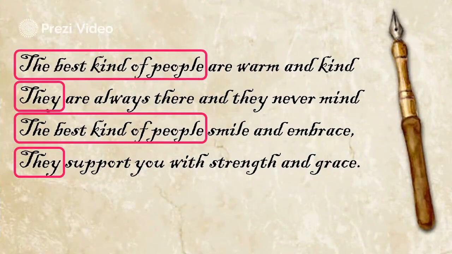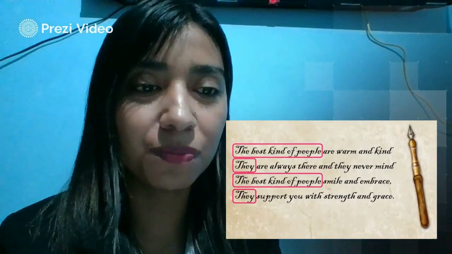They are always there and they never mind. The best kind of people smile and embrace. They support you with strength and grace." As you can see, we have here two phrases that are repeated, "the best kind of people," and the word "they," which also refers to the best kind of people. So this is called repetition.